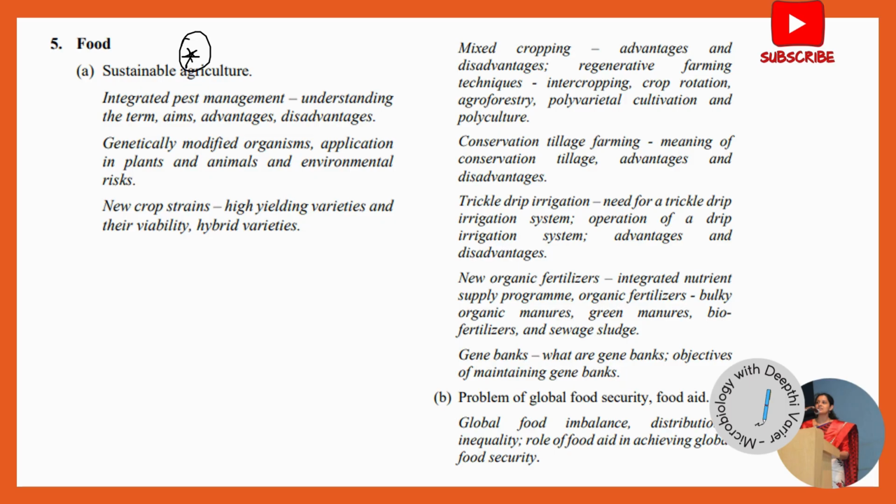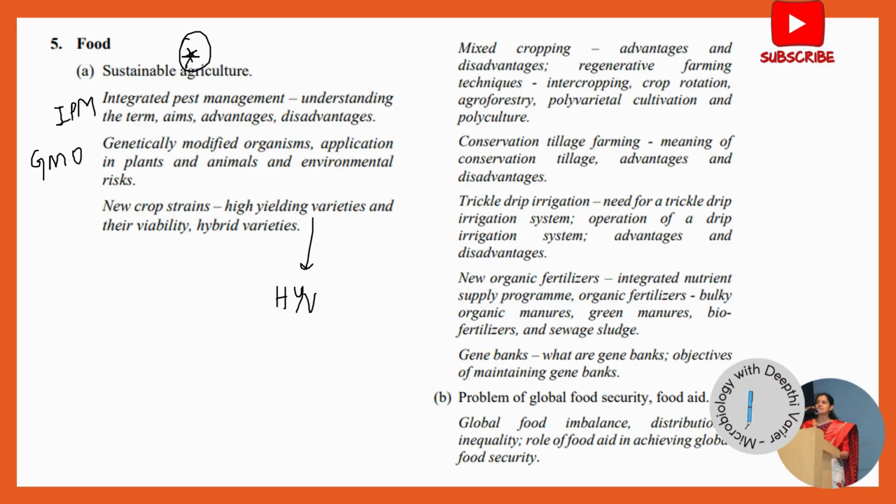Anywhere you hear the term sustainability or sustainable development, it is important. So sustainable agriculture, what it is and how it is helping you. Under sustainable agriculture, you have several subtopics which I have seen have been asked separately as well. Apart from asking you about sustainable agriculture, they have even asked about integrated pest management, that's IPM, or genetically modified organisms, that is GMO, or, last year they asked about the use of high yielding varieties. So these are all topics that come under sustainable agriculture. On the whole, sustainable agriculture is a really important topic that you need to focus on.